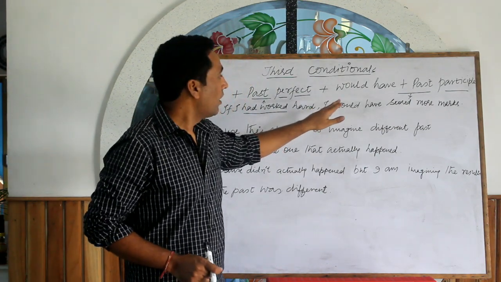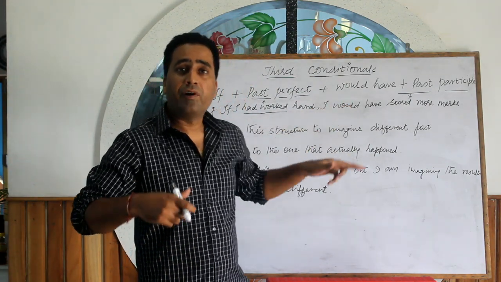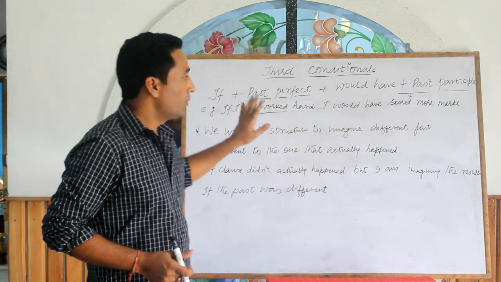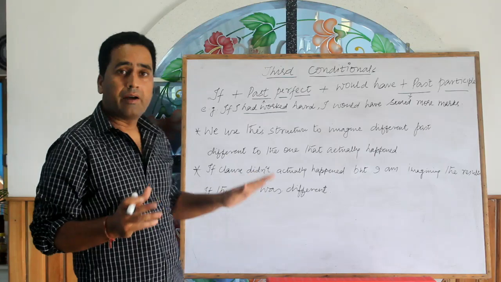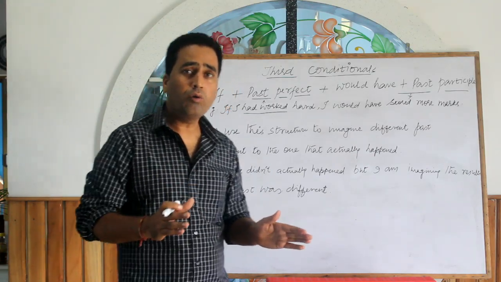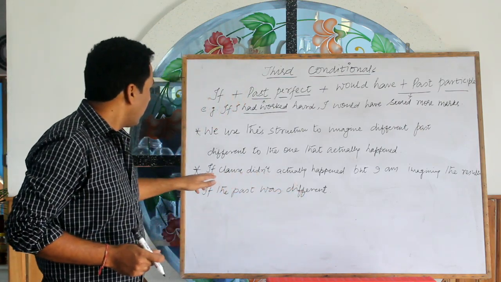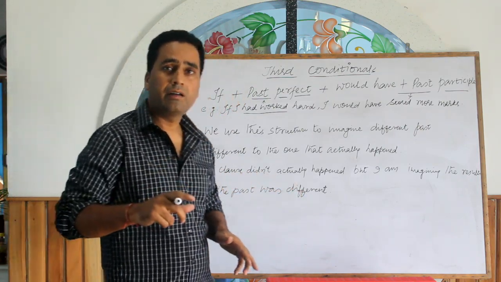If in the past I had worked hard, I would have scored more marks. But in the past I had worked in a different way. Now I am imagining that if I had worked hard, I would have scored more marks.